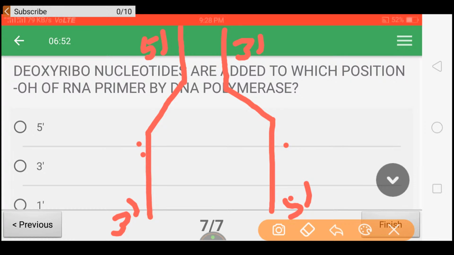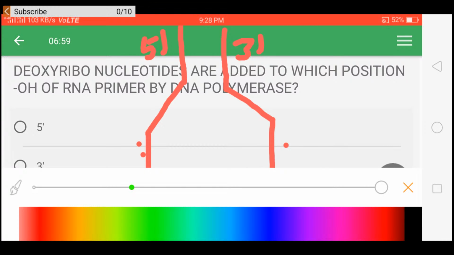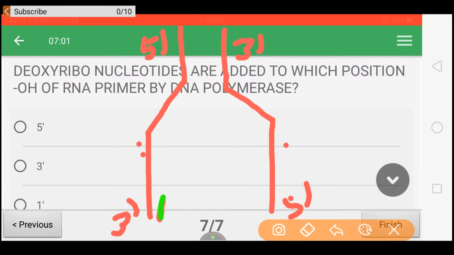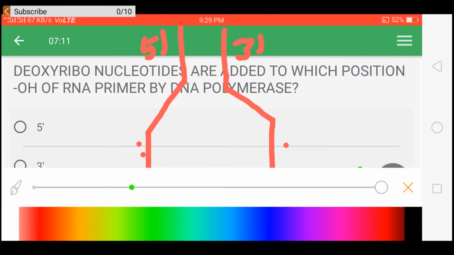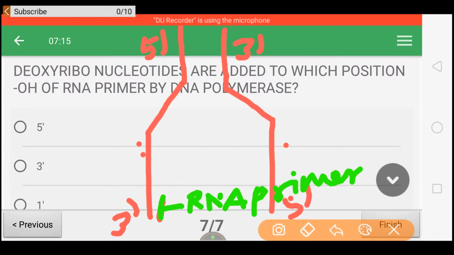So here RNA primer is placed. This is called as RNA primer. Now, this is 5 prime, and this is 3 prime.